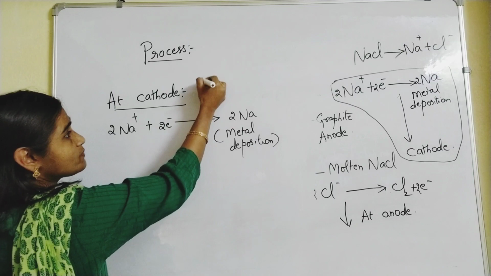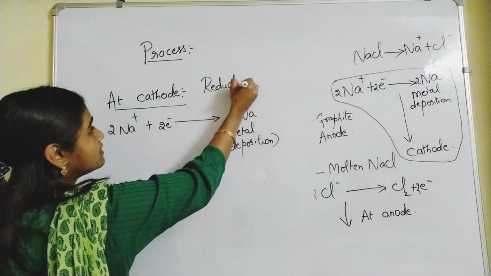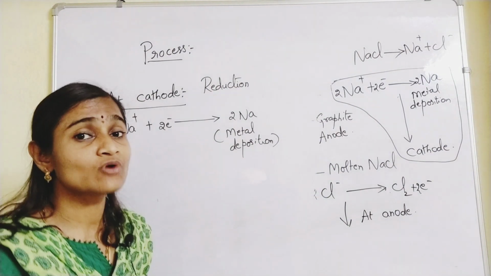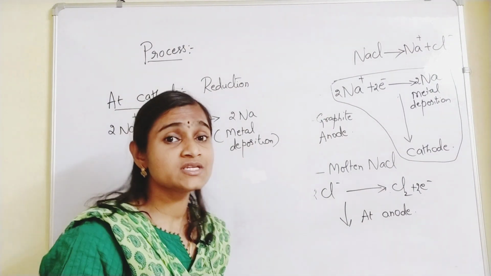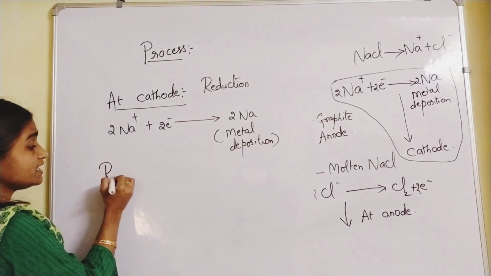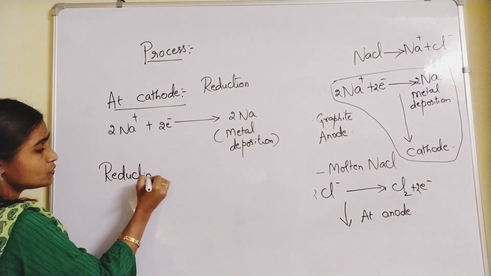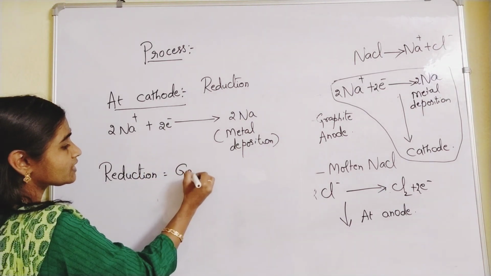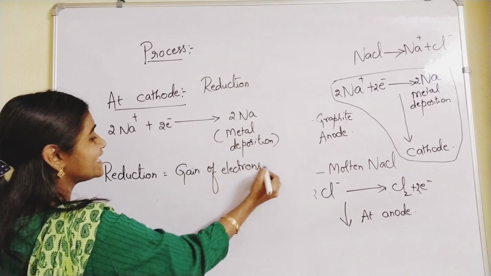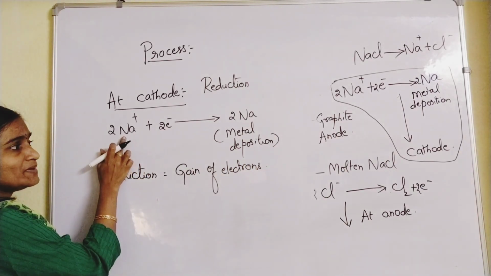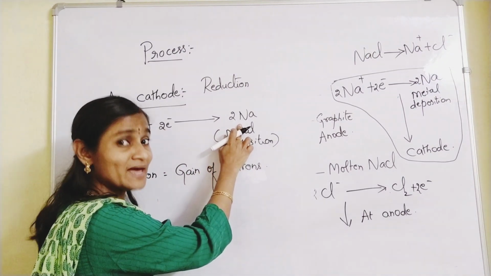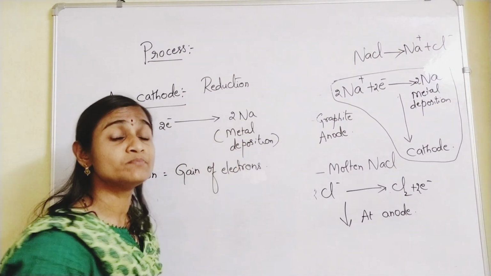Generally at the cathode, what process happens? Please remember, in any electrolysis process, reduction happens at the cathode. What is reduction? Gain of electrons. Here who is gaining electrons? Na plus ions are gaining electrons and converting into sodium metal, and that is getting deposited on the cathode.